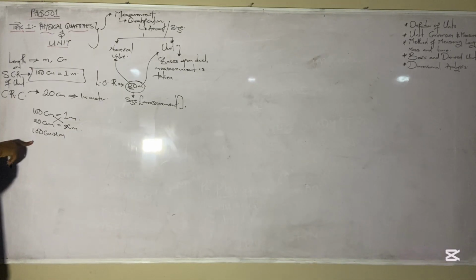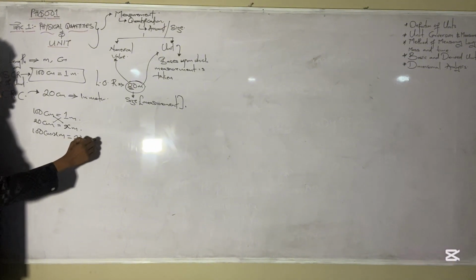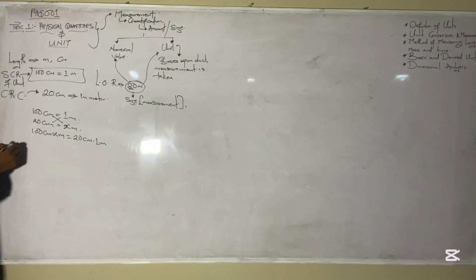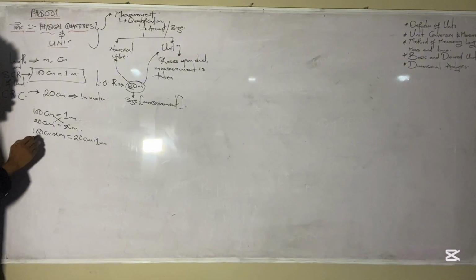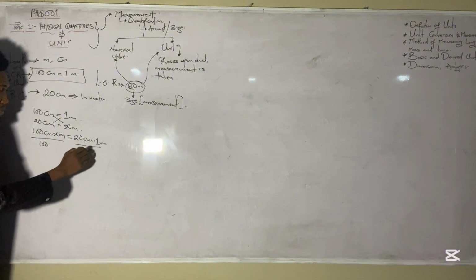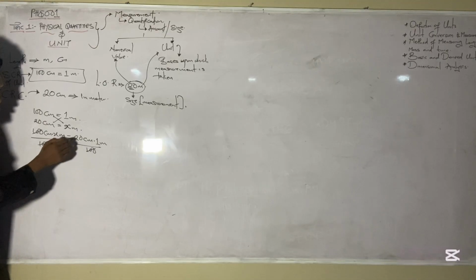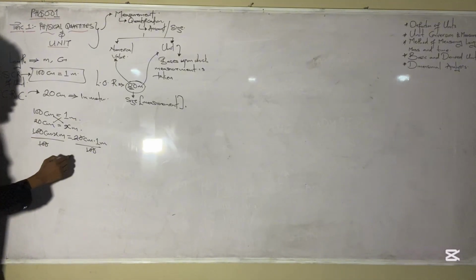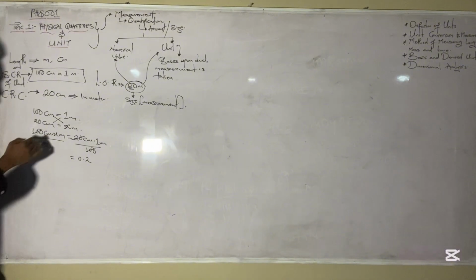You have to be very direct and precise. And here we have 20 centimeters dot 1 meter. Here dots represent multiplication. Our case study here is the X. So we can divide both sides numerically by 100. 100 cancels 100, and we can divide 20 by 100 and that gives us 0.2. What can we do from here now?